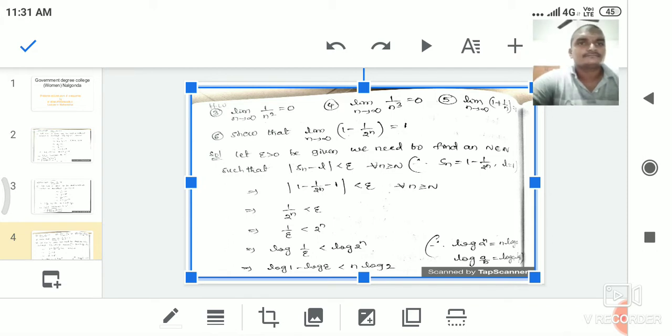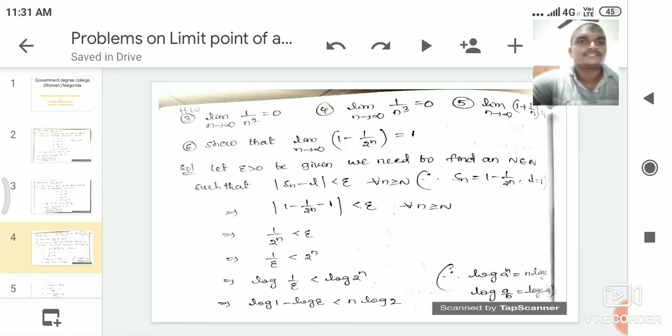So first, let epsilon greater than 0 be given. We need to find an N belonging to the natural number set such that mod Sn minus L is less than epsilon for every n greater than or equal to N. Given that the sequence Sn is 1 minus 1 by 2 power n and the limit point L is 1, we substitute these values in this condition.